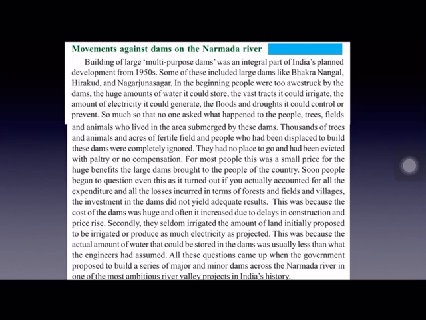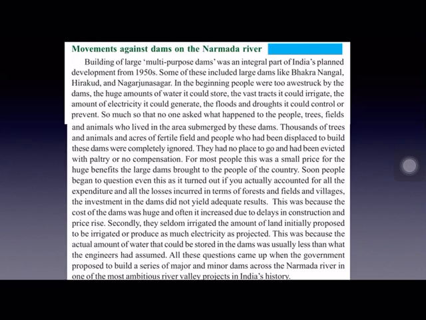For example, many multi-purpose projects were constructed to provide irrigation to large areas and also to generate power. That was the main aim, to irrigate large areas and also to generate power, which will be useful both in the agricultural sector and also the industrial sector. And this power was useful for both agricultural and industrial sectors. Bhakra-Nangal project, Hirakud on Mahanadi.